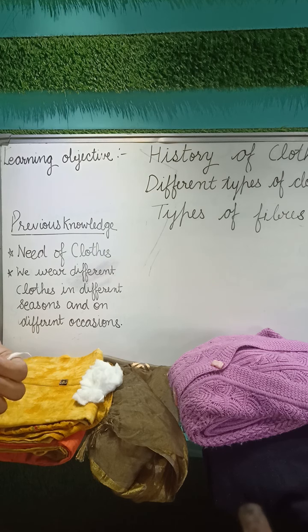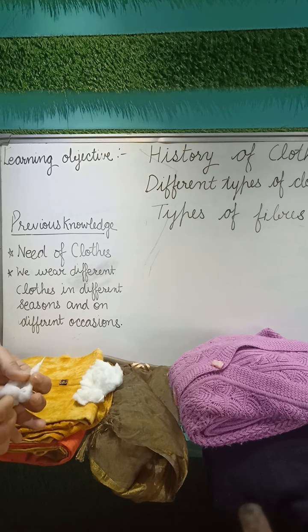As you can see, these fibers are thin strands that are spun, meaning twisted together to make yarn or threads. Yarns are woven together to make fabric.